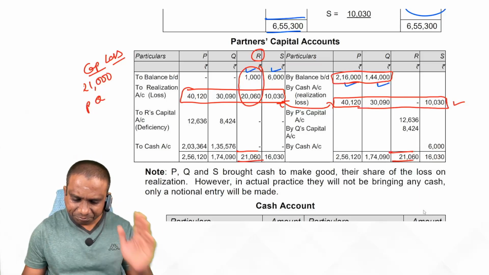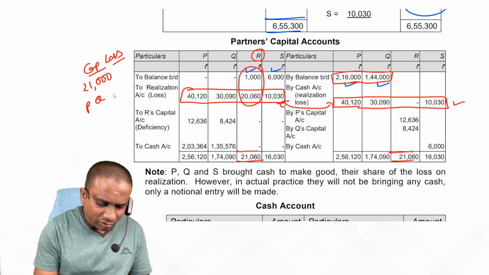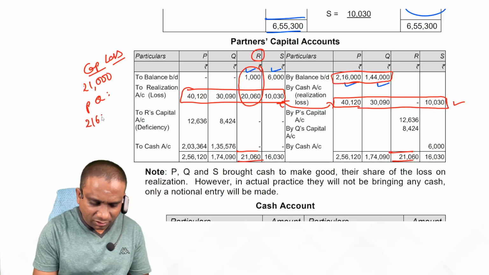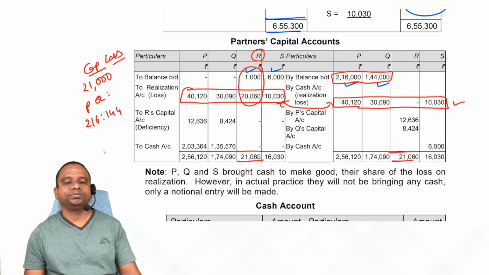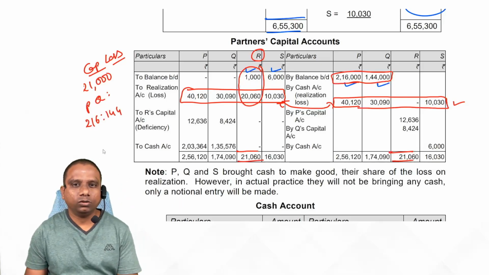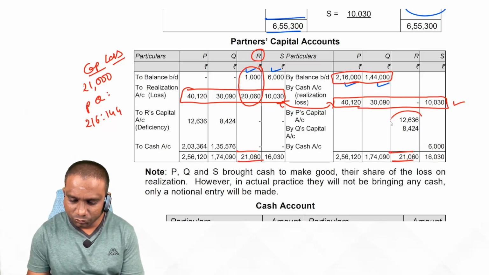Next, observe. Now this loss they will bear in the ratio 216 to 144. 216 to 144. Then how much do you get as the amounts?